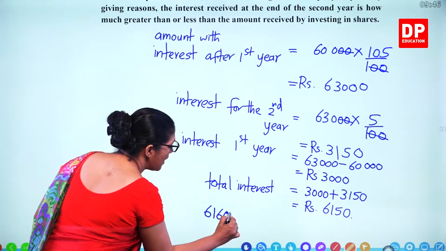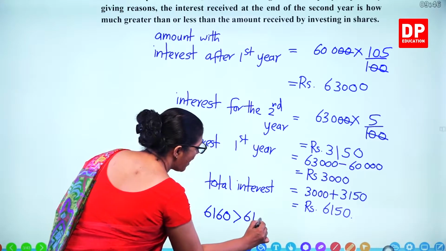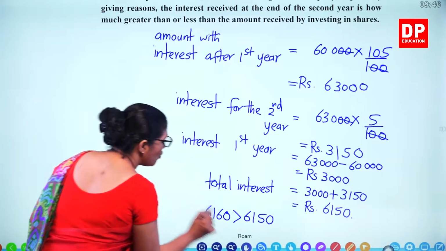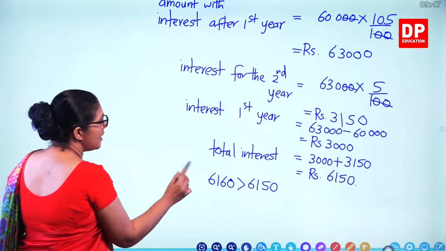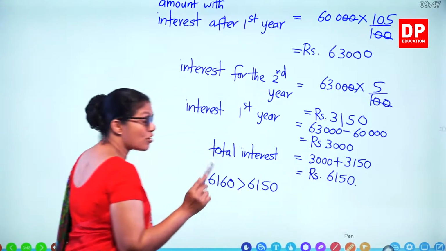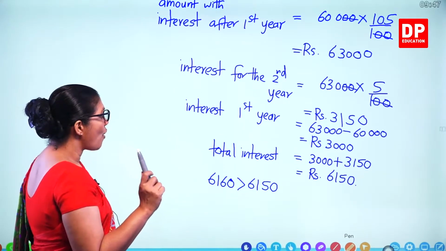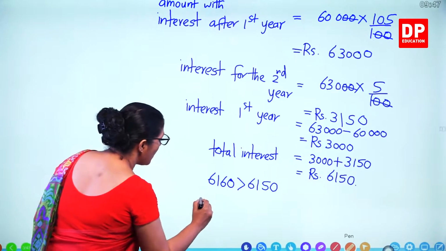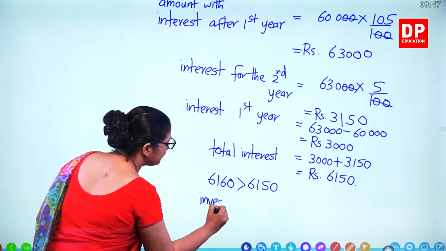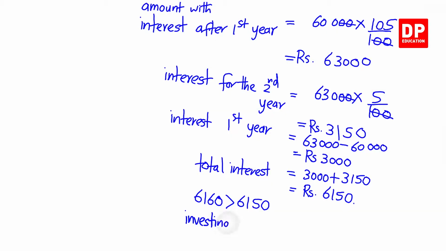So which one is bigger? 6,160 is bigger than 6,150. So that means investing in shares is more profitable. So investing in shares is more profitable.